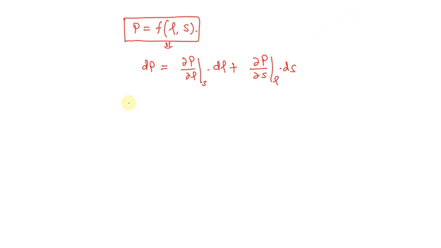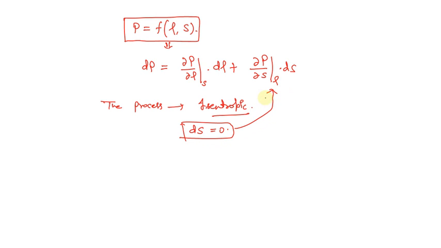And further, if we assume that the process is isentropic, then we can say that dS will be equal to 0. So if dS is 0, this whole term will be equal to 0.